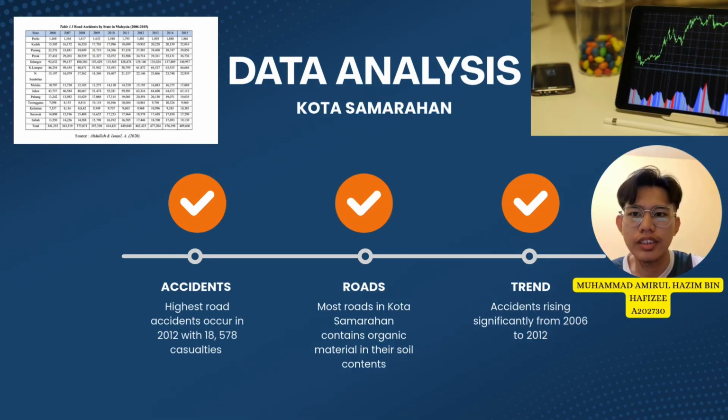Statistics show that accidents that occur in the Kota Samarahan region are quite high, with 18,578 casualties in 2012. Most of the roads in Kota Samarahan contain organic material, adding challenge to road construction. From the table attached, you can see that road accidents rose significantly from 2006 to 2012.